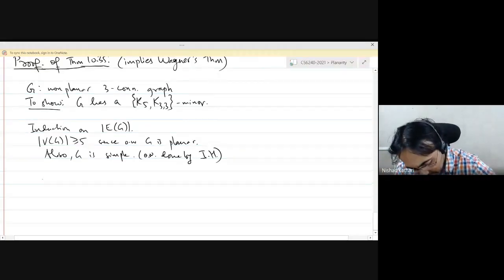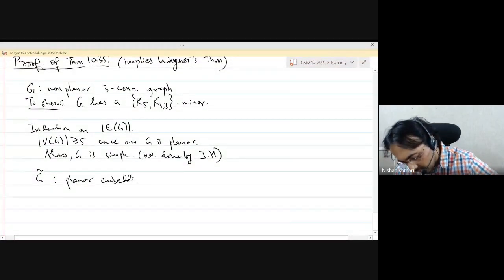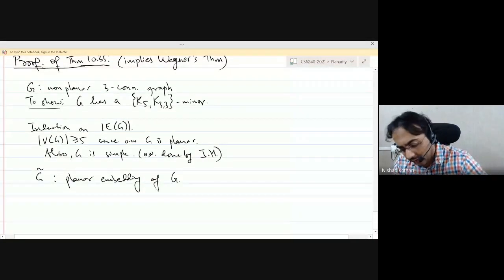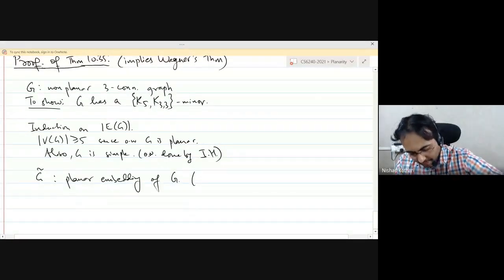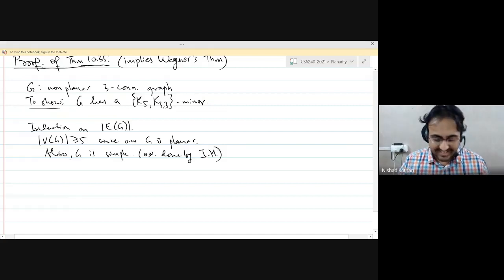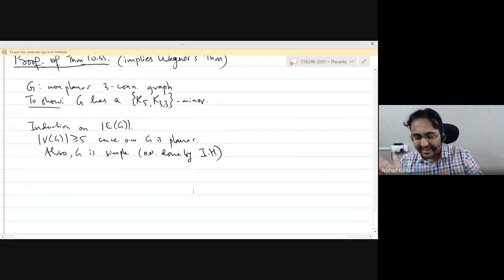So let G tilde be a planar embedding of G, right? It's worth noting that because it is a simple three connected graph, sorry, my bad. It is not a planar graph. Okay, sorry, that was a mistake. I skipped ahead of myself. So we have a non-planar graph, so we can't take a planar embedding of that.